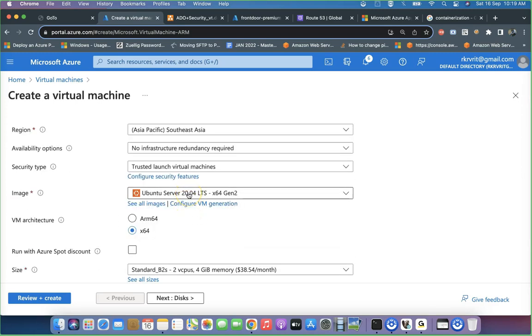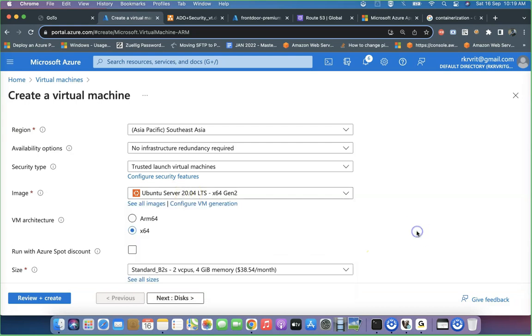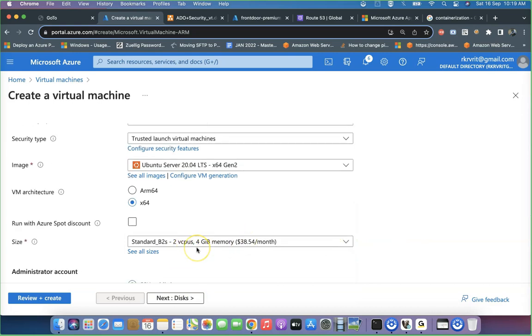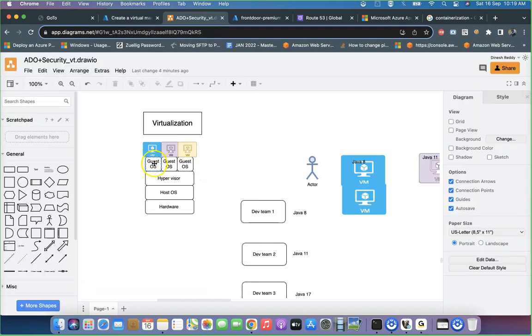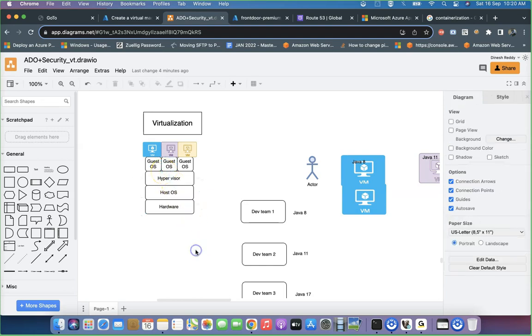You are selecting an operating system with the image, Ubuntu or Linux or CentOS or Red Hat, whatever is required. And you are selecting a machine type also. Based on the machine type selection and operating system image selection, your machine will be ready with the operating system, correct? That's exactly what is happening. This particular concept is exactly called virtualization. Virtualization is nothing but splitting the underlying hardware into different machine types with an operating system. The concept is very clear.